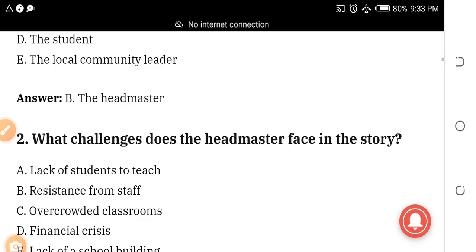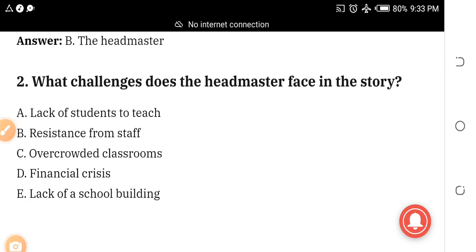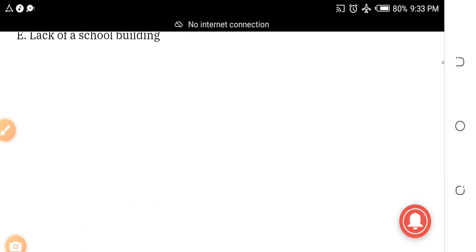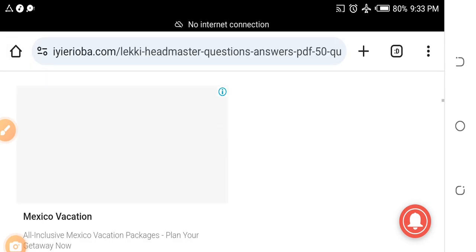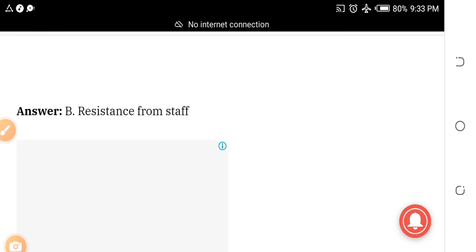Number two: what challenges does the headmaster face in the story in the Lekki Headmaster? A, lack of students in the school to teach. B, resistance from staff. C, overcrowded classrooms. D, financial crisis. E, lack of a school building. What is the main challenge he faces? The main challenge he faces was B. And what is B? Resistance from staff.